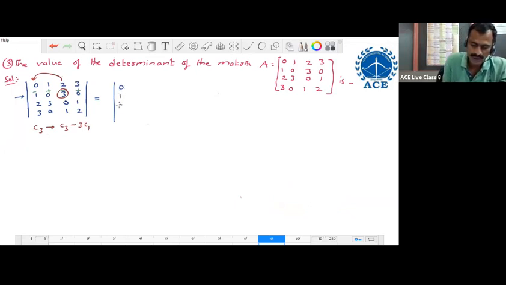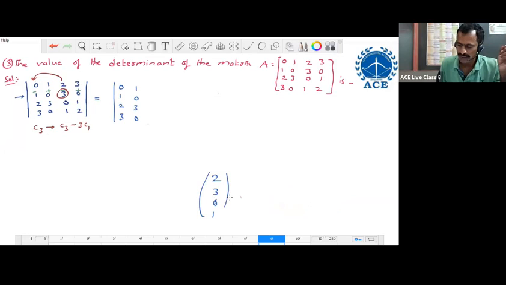0, 1, 2, 3. 1, 0, 3, 0. The third column will change. Here the third column is like this: 2, 3, 0, 1, minus 3 times the first column: 3 into 0, 0; 3 into 1, 3; 3 into 2, 6; 3 into 3, 9.